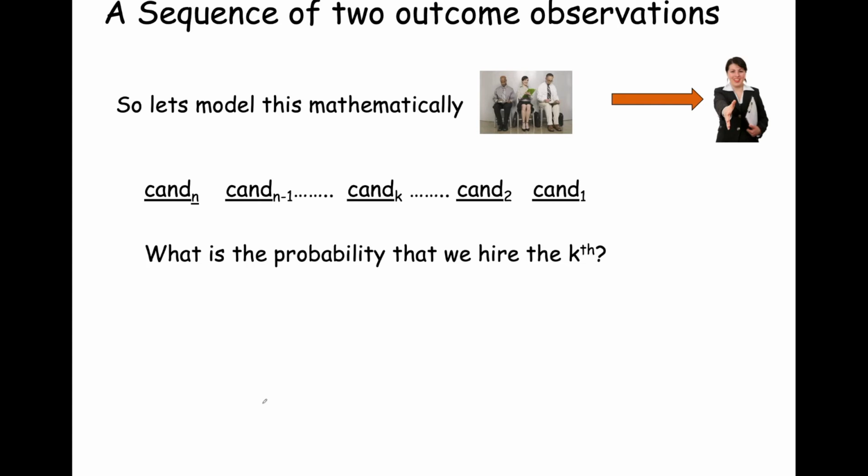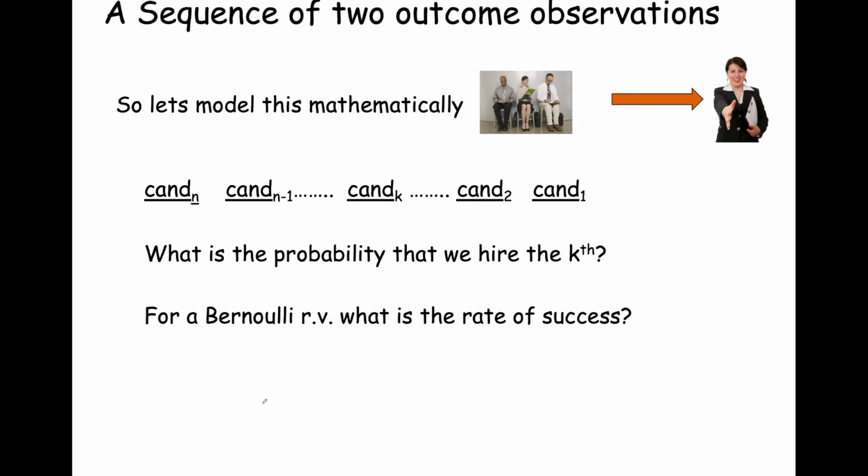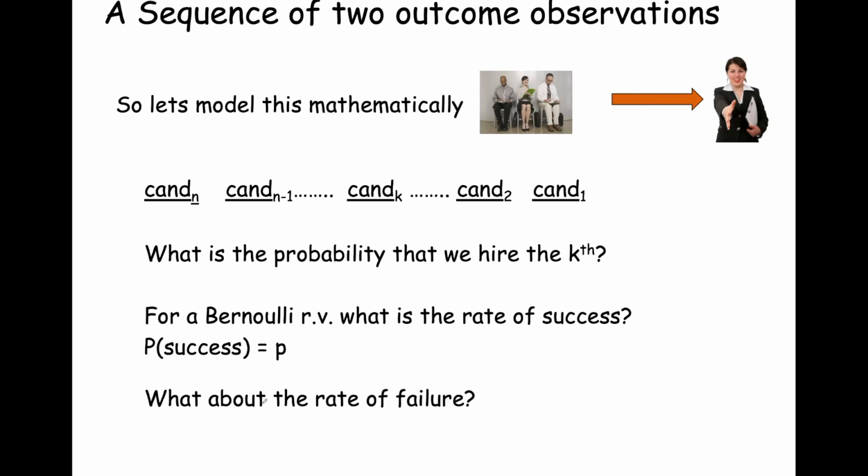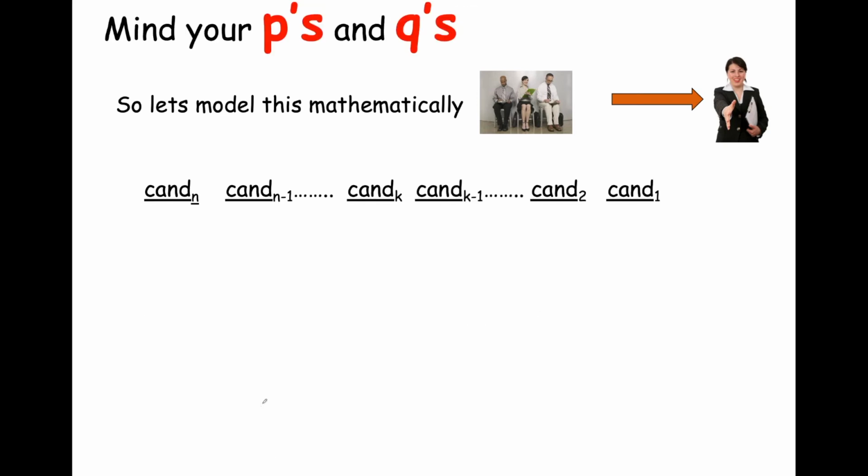Okay, and so what the ask is now is what is the probability that we're going to hire the K candidate in line, given a certain success rate and failure rate. For a Bernoulli random variable, we know the rate of success. We said the probability of success, or 1, is equal to P. Likewise, what about the rate of failure? We have two outcomes. You could use the law of total probability, or just remember the Bernoulli random variable. The probability of failure is 1 minus the probability of success, which is 1 minus P, and we're nicknaming that Q. So now's the time to mind your P's and Q's.